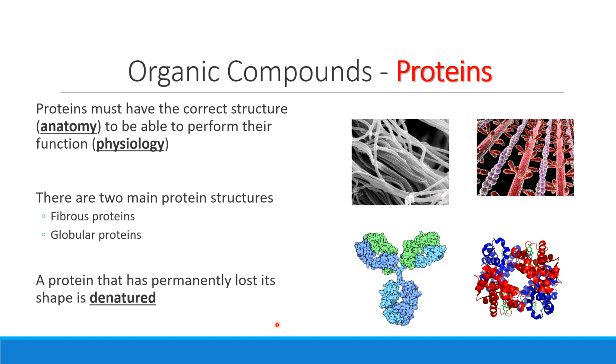It's possible for a protein in your body to permanently lose its shape. That would mean that protein is called denatured. So the best example of denaturing that you're familiar with is when you cook an egg in the pan, the whites of that egg start out clear, but once you heat them up, they completely change their structure, which means that now light can't pass straight through them. So denatured proteins permanently lost their shape. And remember from our statement up here, if I lose my shape, if I lose my structure, I also lose my function. I lose my ability to work.